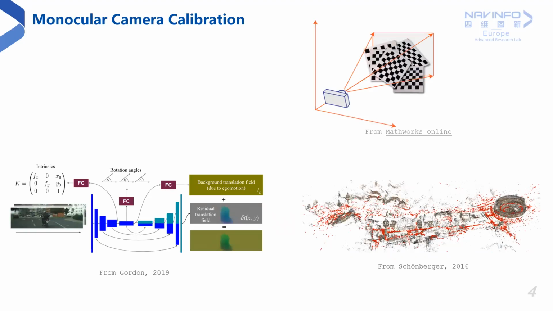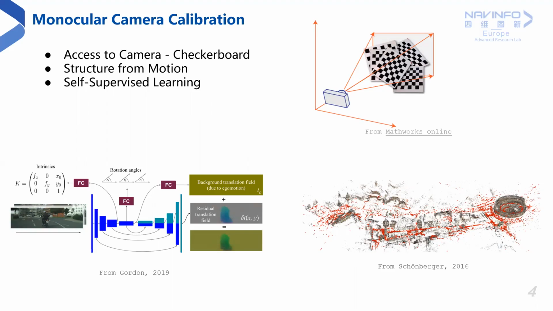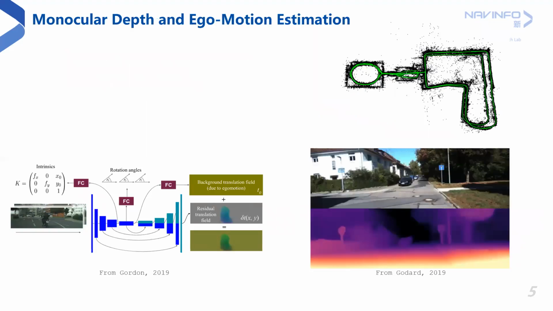Previous works assume access to the camera setup, in which case the camera can be calibrated through checkerboard pattern-based calibration. Self-calibration approaches based on structure from motion to estimate the camera poses, scene structure, and camera intrinsics have also been proposed. Recently, self-supervised approaches that estimate the camera intrinsics within a multitask monocular framework have also been proposed. However, the utility of such approaches is yet to be analyzed and applied for the purpose of crowdsourced mapping.